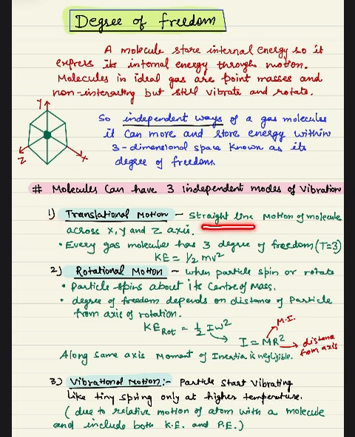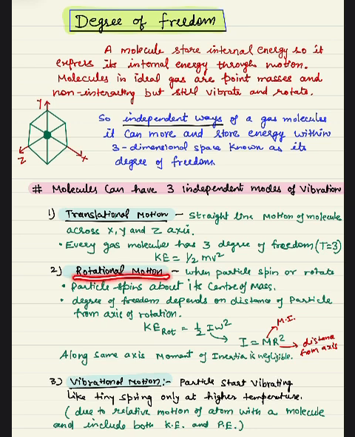Translational, you know, is the straight line motion of a molecule. If a molecule is moving along the x axis, y axis or z axis, this is straight line motion. So obviously every gas molecule has 3 degrees of freedom along x, y and z. And kinetic energy is given by half mv square. Now let's discuss rotational motion.